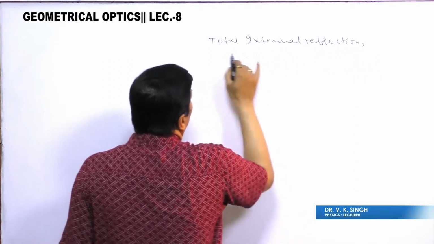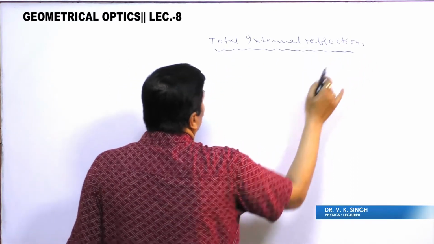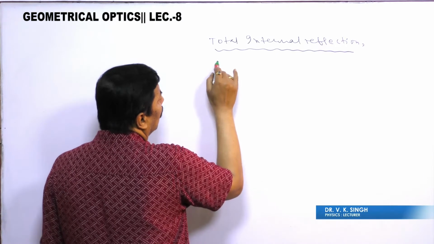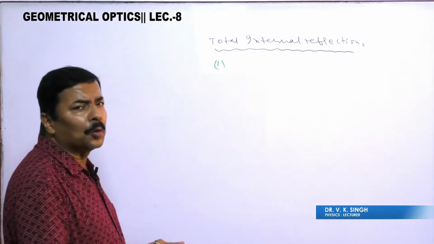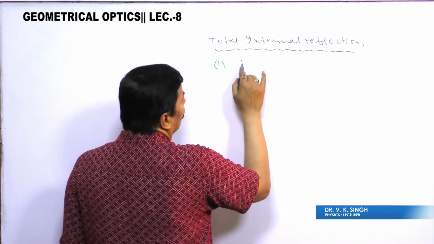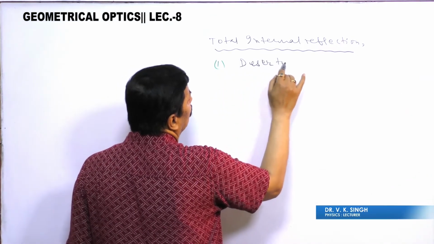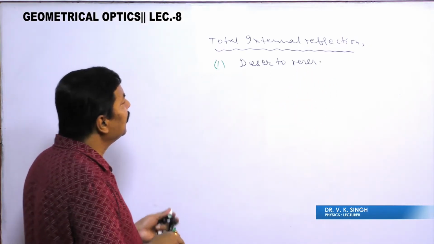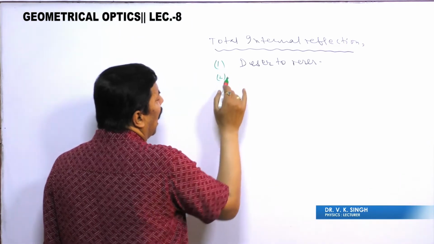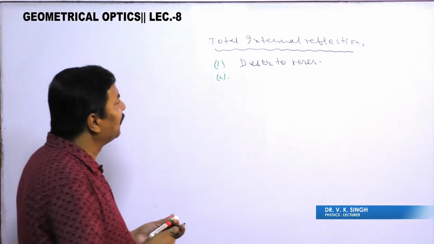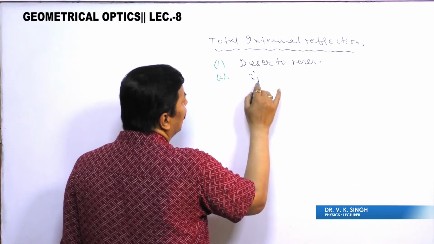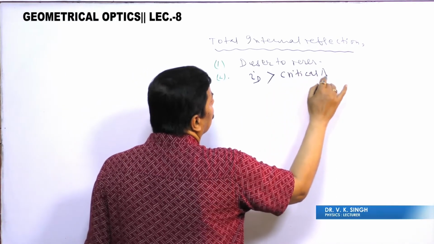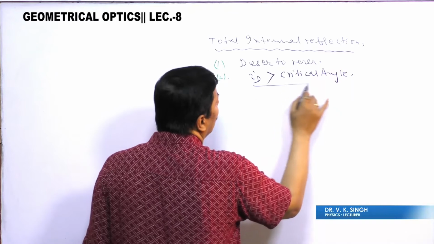In this total internal reflection, two conditions are there. First condition is the ray of light must go from denser to rarer. Denser to rarer, this is the first condition. And the second condition is the angle of incidence in the denser medium should be greater than the critical angle.